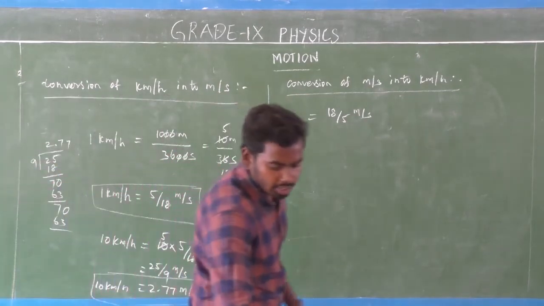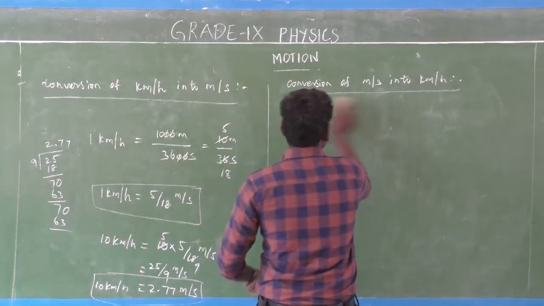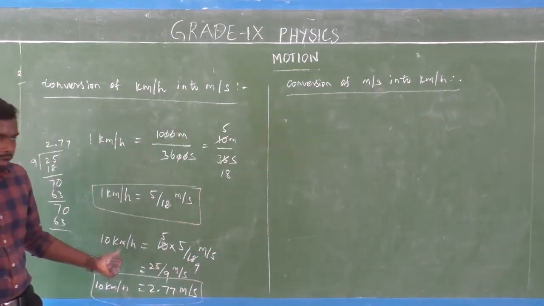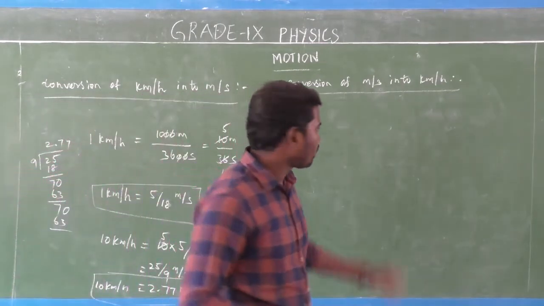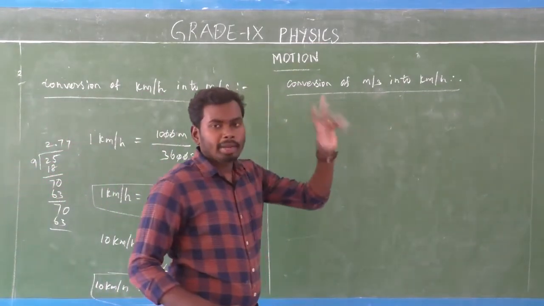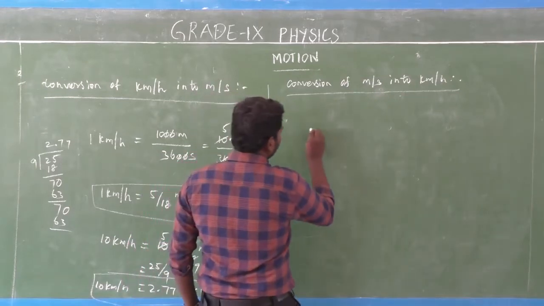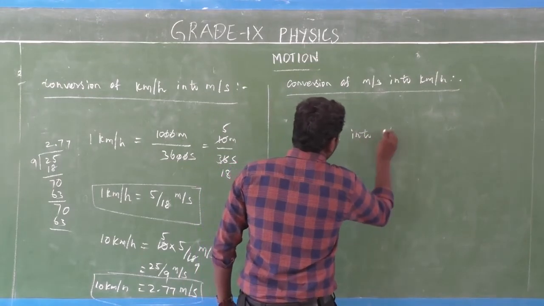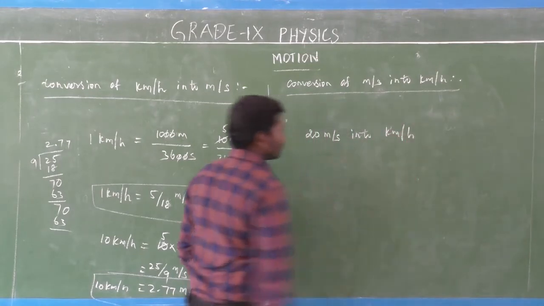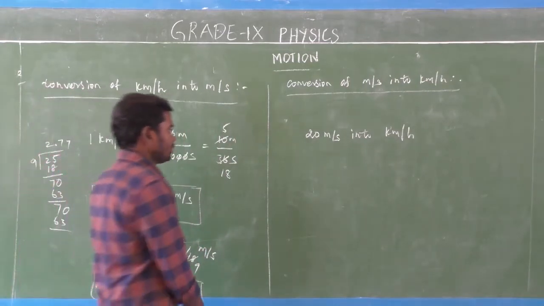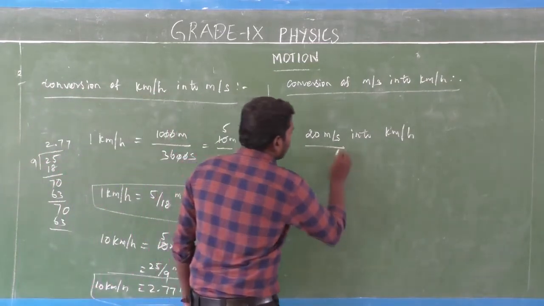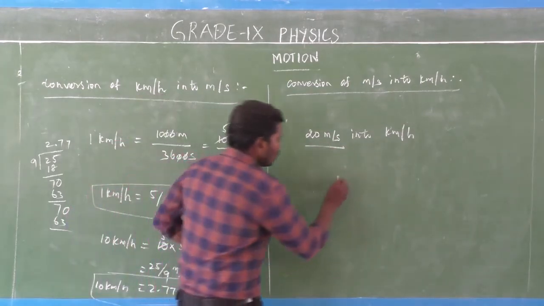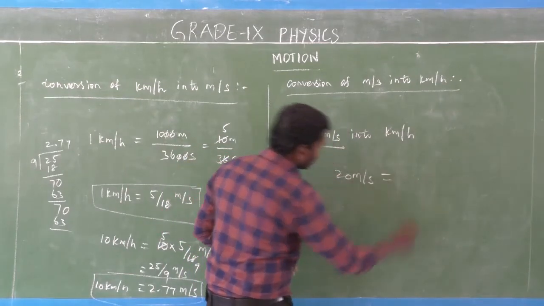Now I am going to convert, for example, 20 meter per second into kilometer per hour. How much kilometer per hour? Very simple. Here, what quantity do we need to convert? 20 meter per second. So 20 meter per second is equal to what?